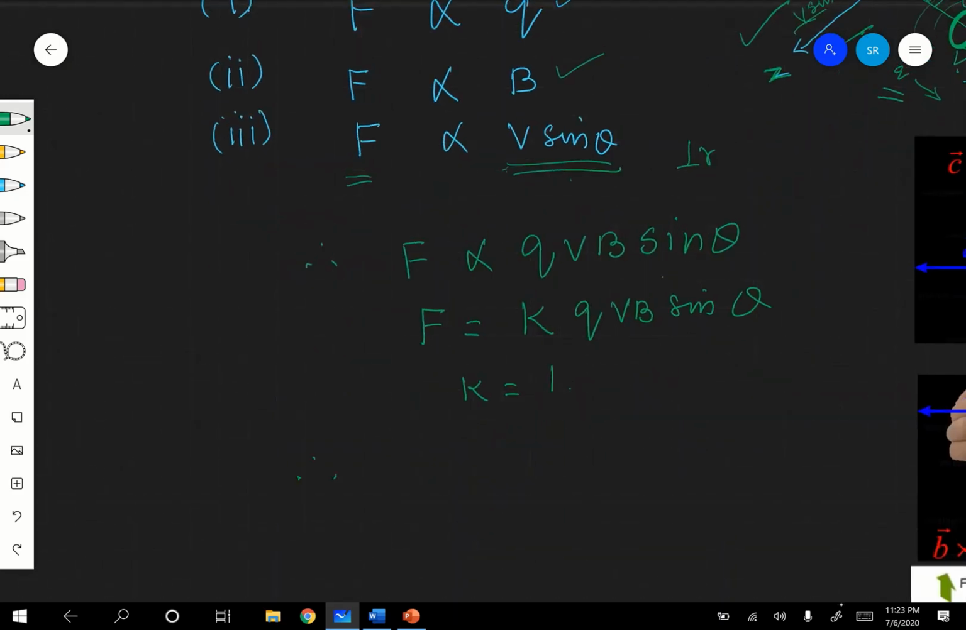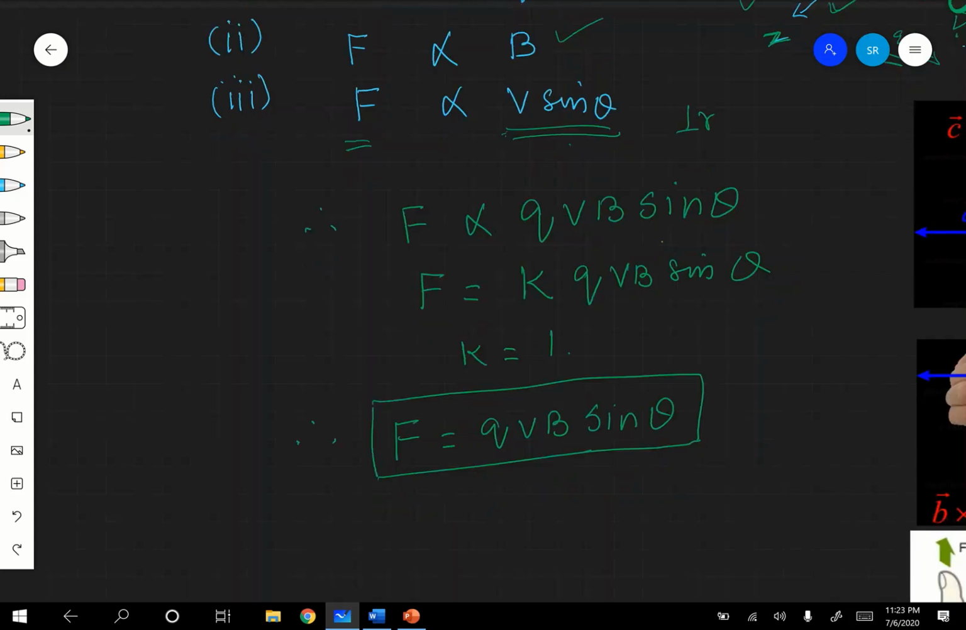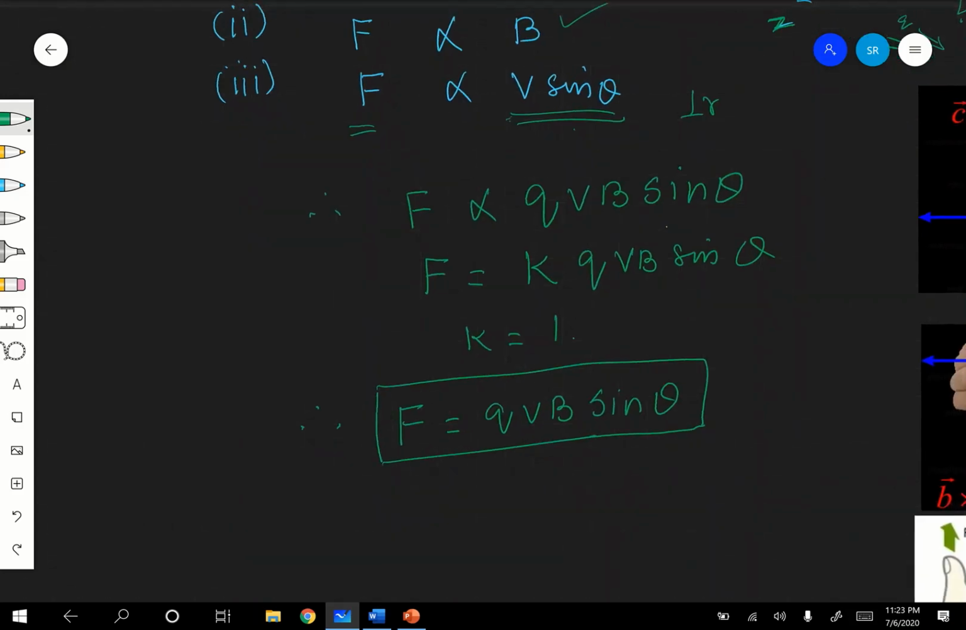Therefore, what is your F? F is the magnitude of force. We are finding only the magnitude; direction we have to see afterwards. The magnitude of the force experienced by a moving charge in a magnetic field is given by F equal to QVB sin theta. Very, very important relation.